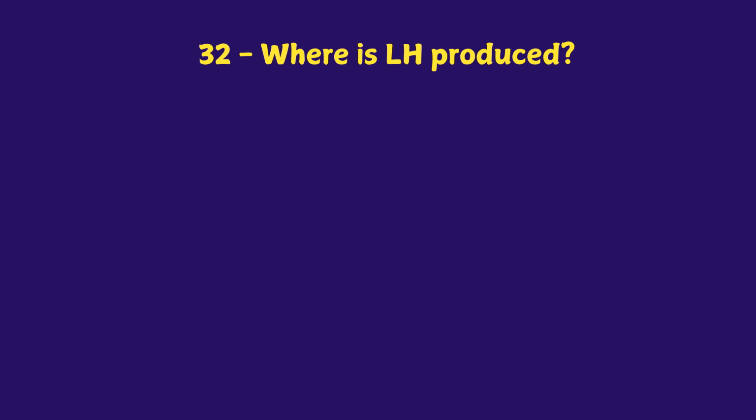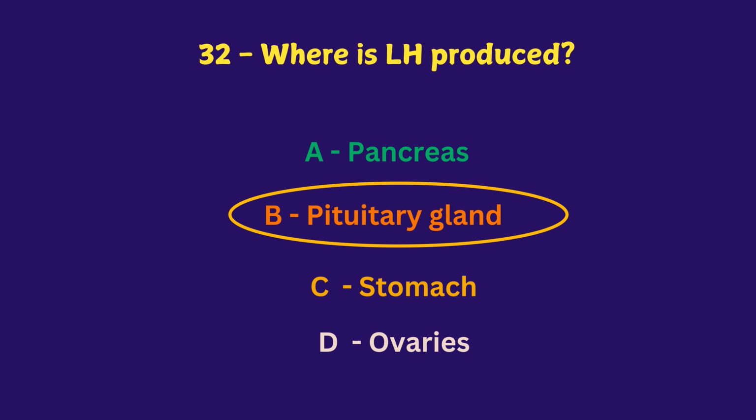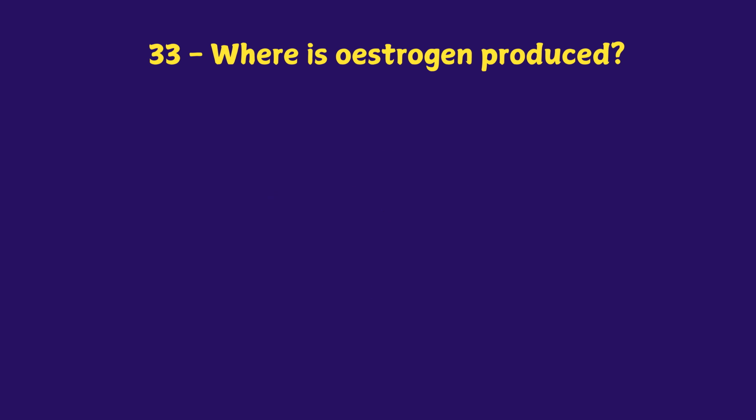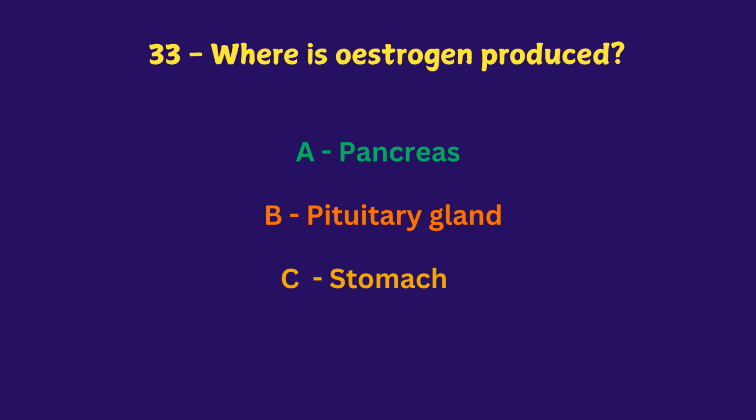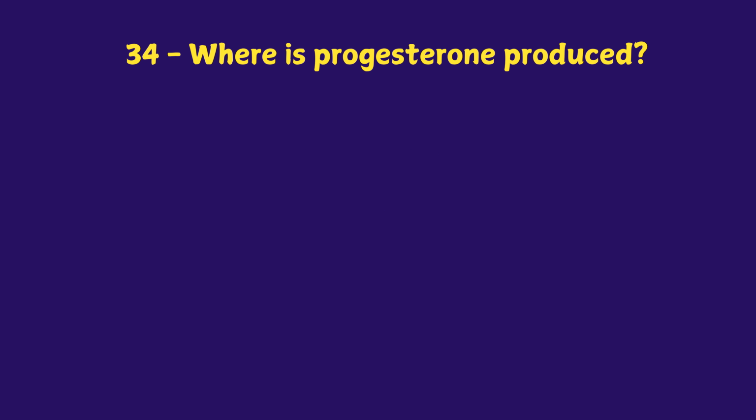Where is LH produced? Pancreas, pituitary gland, stomach, ovaries. The answer is pituitary gland. Where is estrogen produced? Pancreas, pituitary gland, stomach, ovaries. The answer is ovaries. Where is progesterone produced?